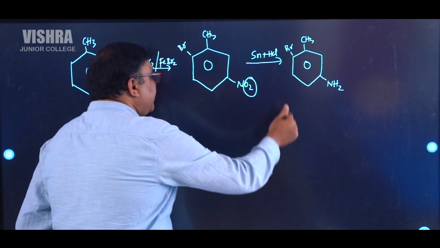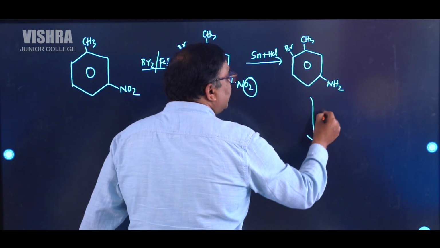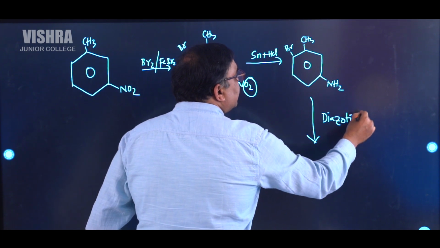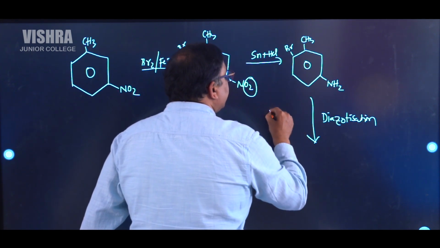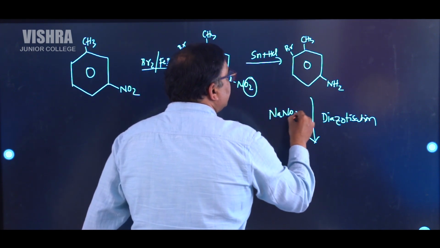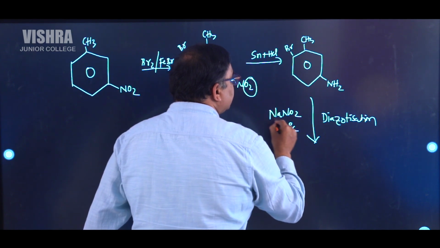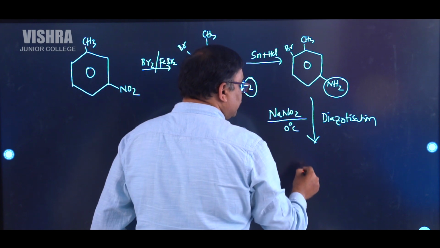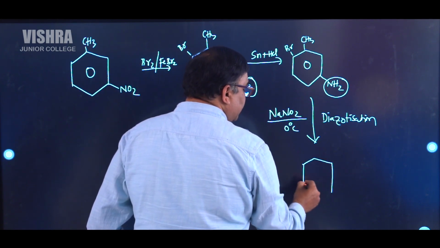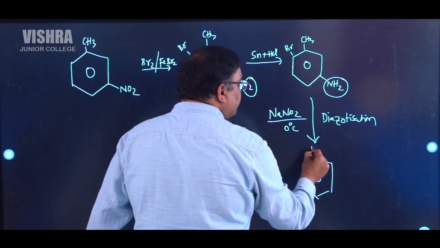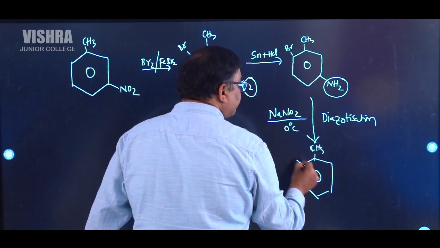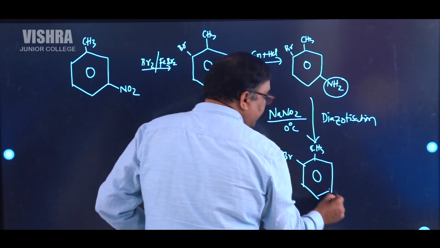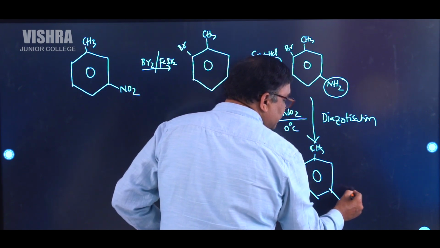Then this reaction will start, we will do the diazotization. Diazotization means what you will do? NaNO2. NaNO2 at 0 degrees Celsius, we are going to add to that. Then this compound will become diazonium chloride. So here comes the diazonium chloride compound, N2 plus Cl minus.